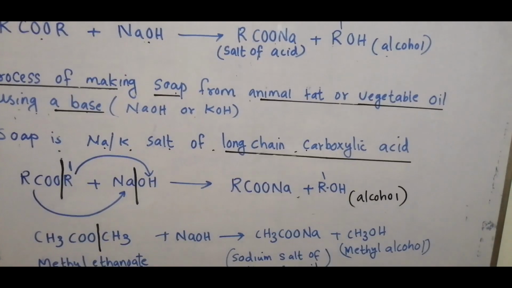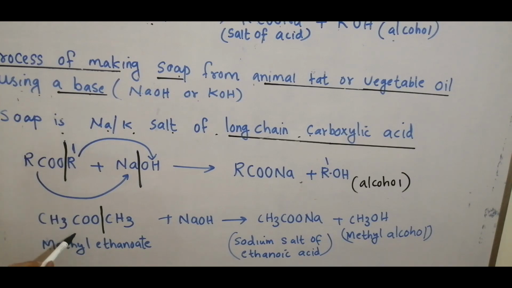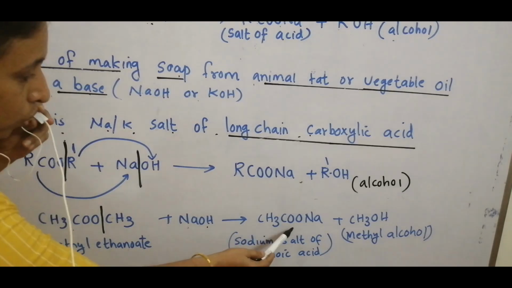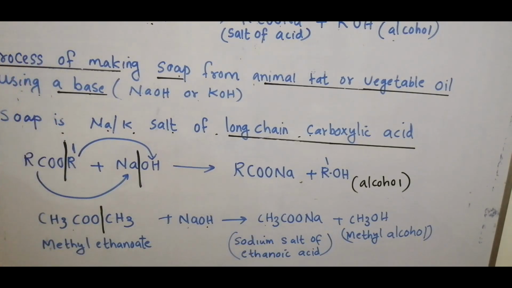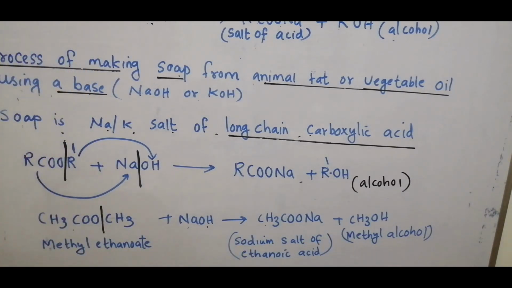For example, methyl ethanoate, this is an ester, reacts with sodium hydroxide forming sodium salt of ethanoic acid and methyl alcohol.